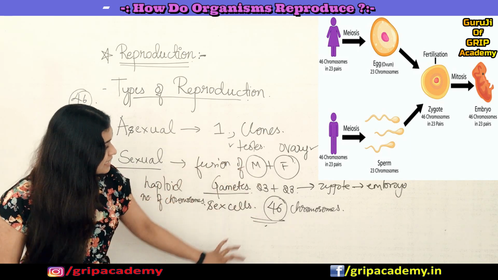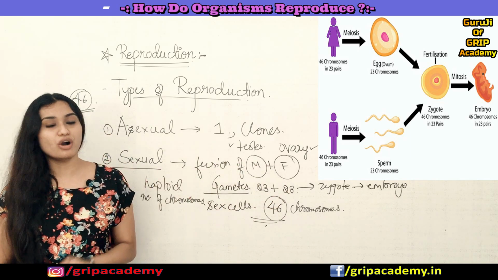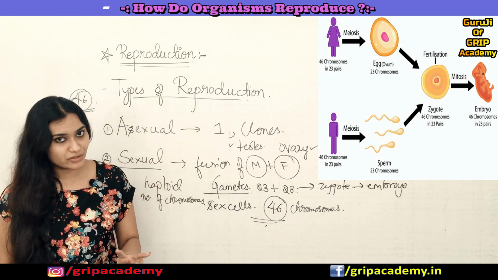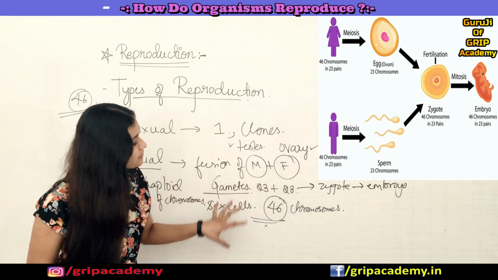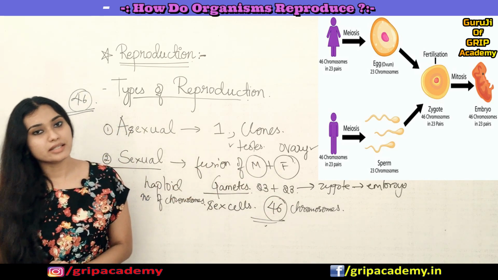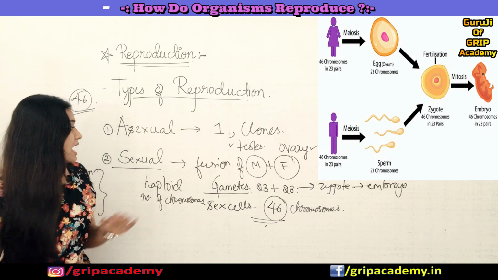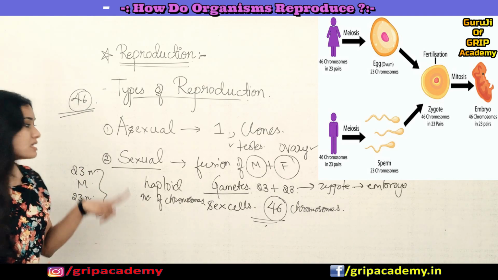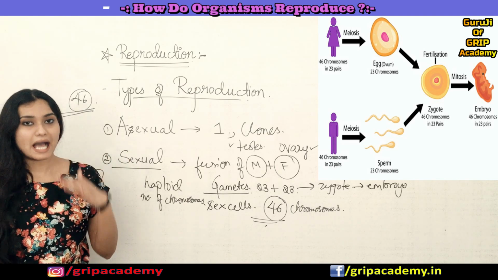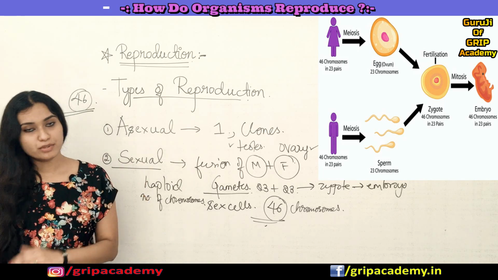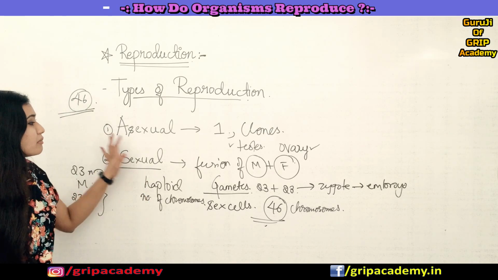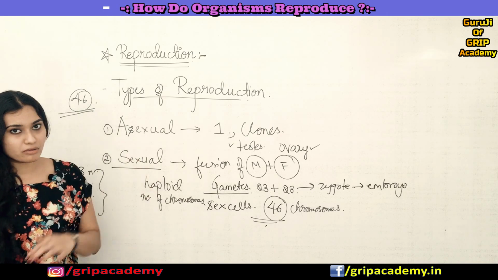So you can see there is a participation of two different individuals, and they contribute their respective gametes in the formation of a new individual. Always remember that sexual reproduction happens in higher, very well developed organisms. Let's discuss this in detail going forward.